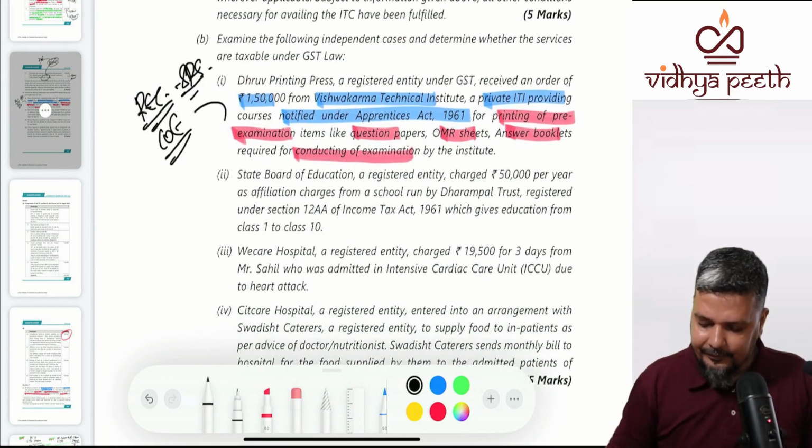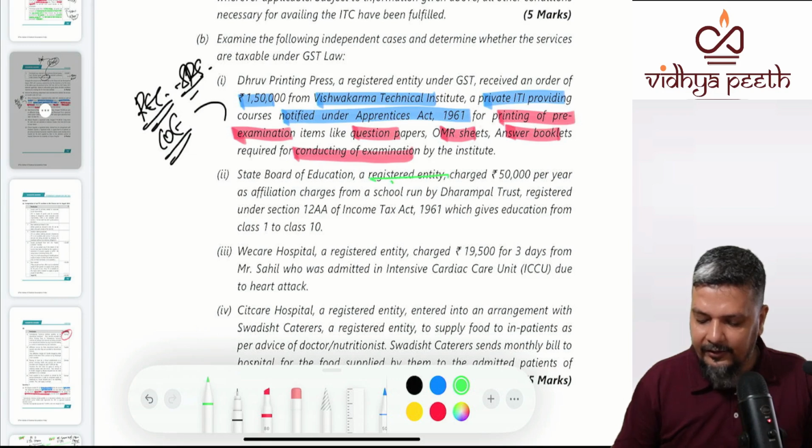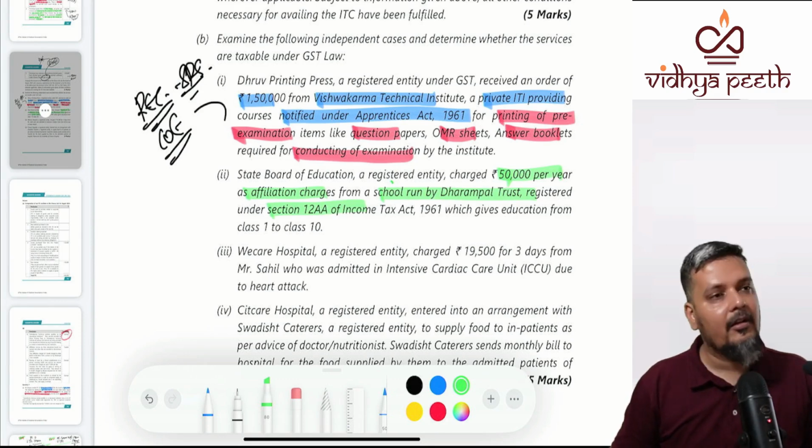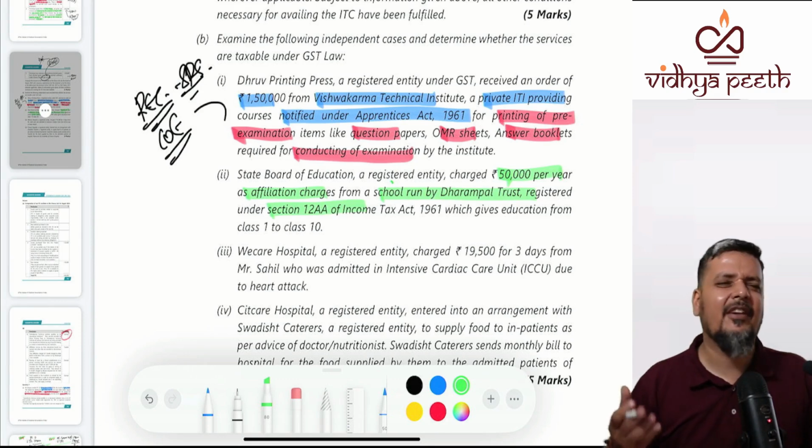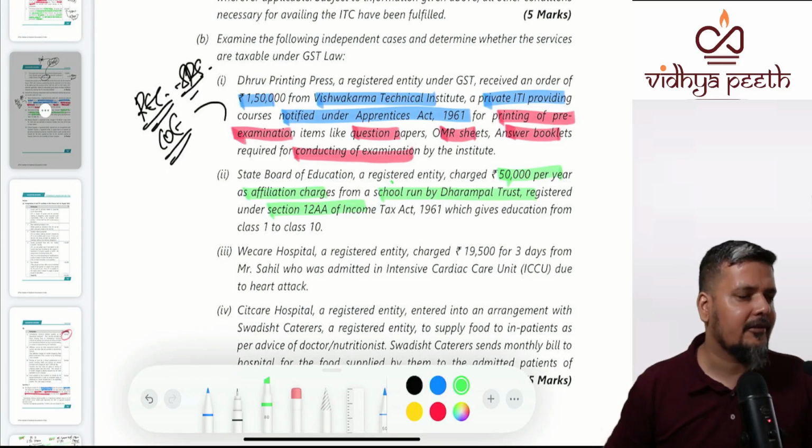Second, State Board of Education, a registered entity, charged 50,000 for what? Affiliation charges from a school run by Dharmapal Trust, a registered entity under 12AA of income tax, which is giving education from class 1 to 10. That is all irrelevant.